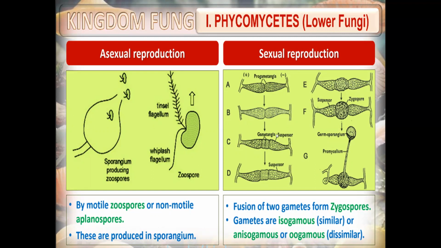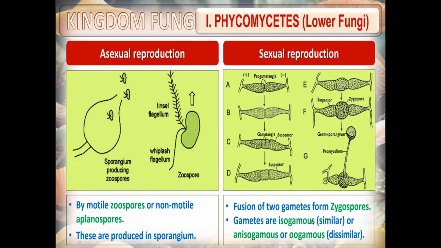Sexual reproduction is by zygospore. Fusion of 2 gametes forms a zygospore. There will be a male gamete and a female gamete. They will fuse and produce a zygospore. What will the zygospore produce inside? Spores. Zygospores will produce spores and these spores will germinate to form this structure.